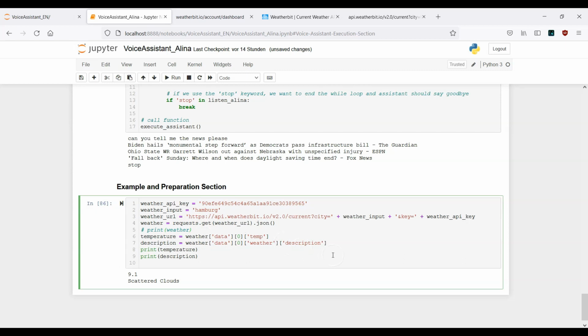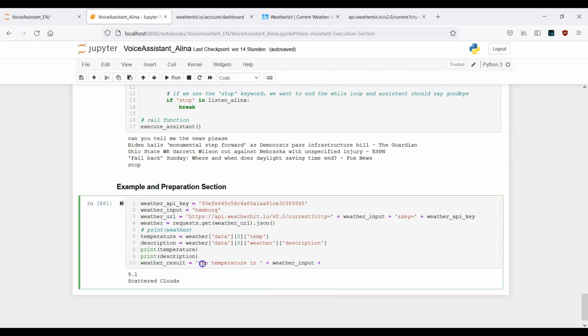Okay, so next step, we also want to have the weather result. Weather result is when the voice assistant talks to us. So let's say the temperature in, then we have our weather input. In this example it's Hamburg, but we also want to work with different cities.